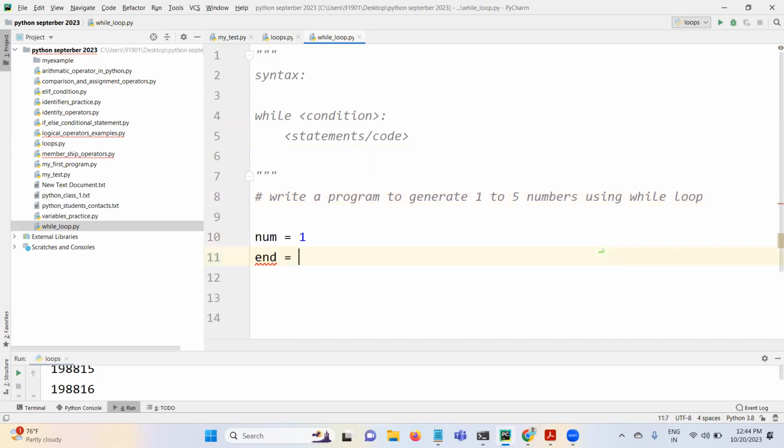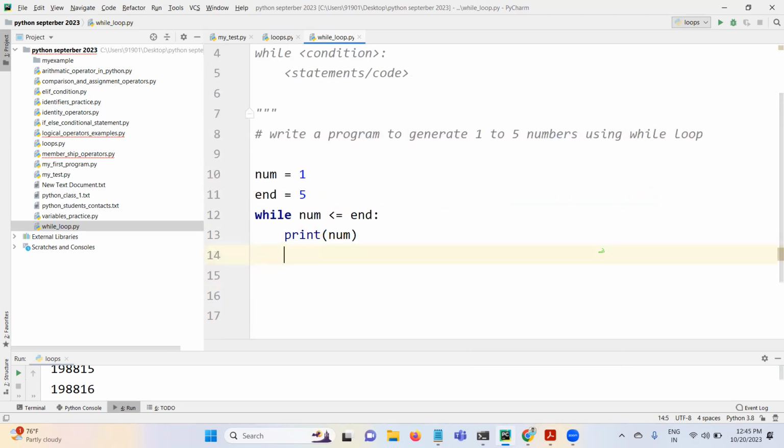End is equal to 5. This is the while and condition. I want to check whether this number is less than or equal to 5 or not. Num less than or equal to end. Print num. After that, we have to increment the value.